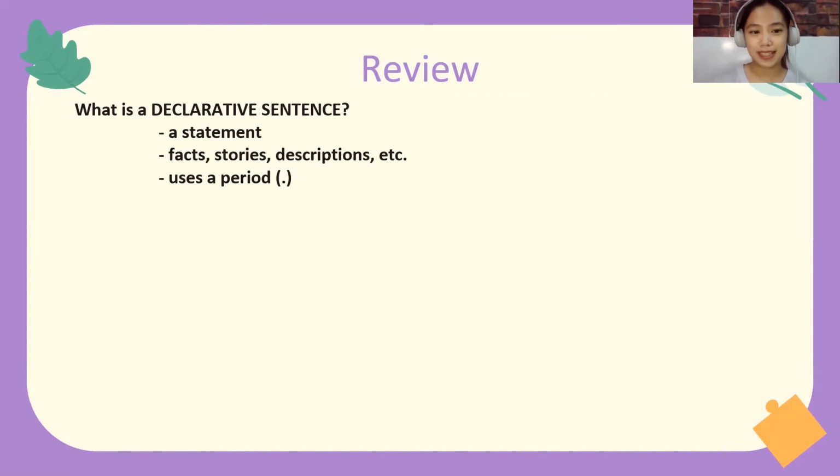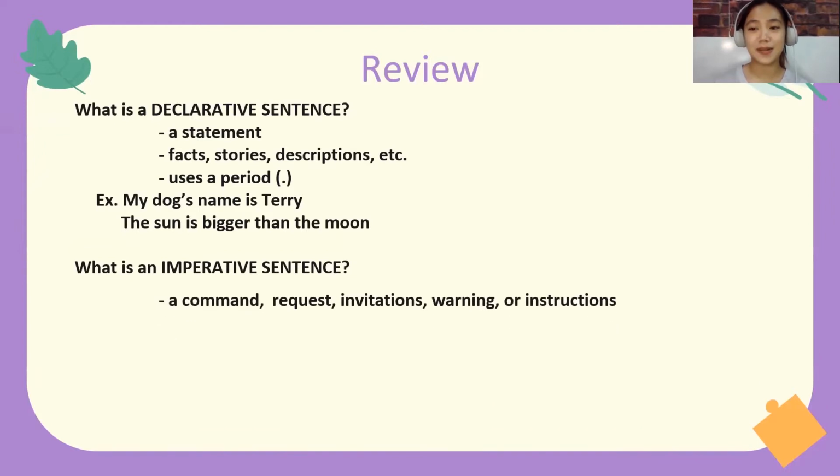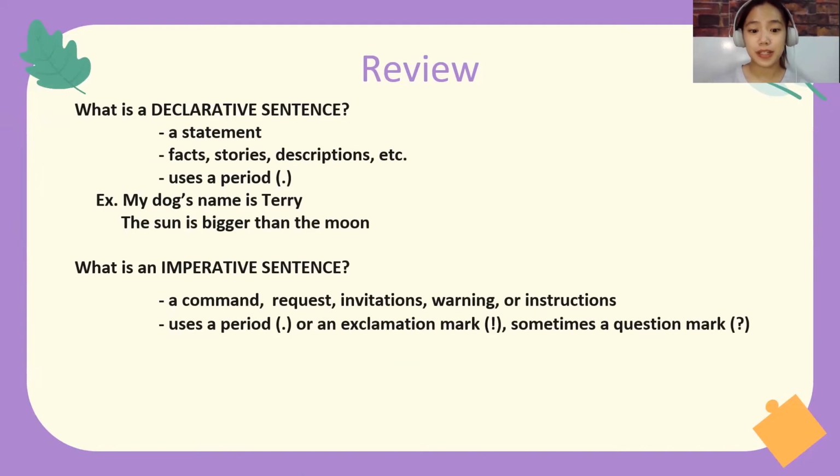Now, I will show you examples again of declarative sentences. Here, my dog's name is Terry. In the next one, the sun is bigger than the moon. So you're just stating some facts and information, right? So now, what is an imperative sentence? Can someone tell me? It is a command, and also a request, an invitation, warning, or instruction. It ends in a period or an exclamation mark, and sometimes it also ends in a question mark.